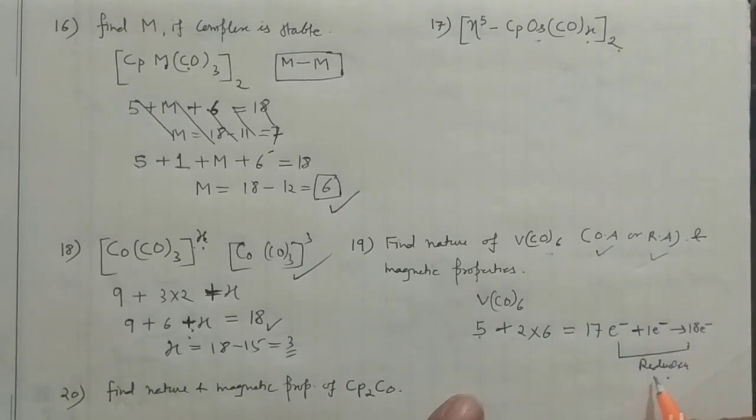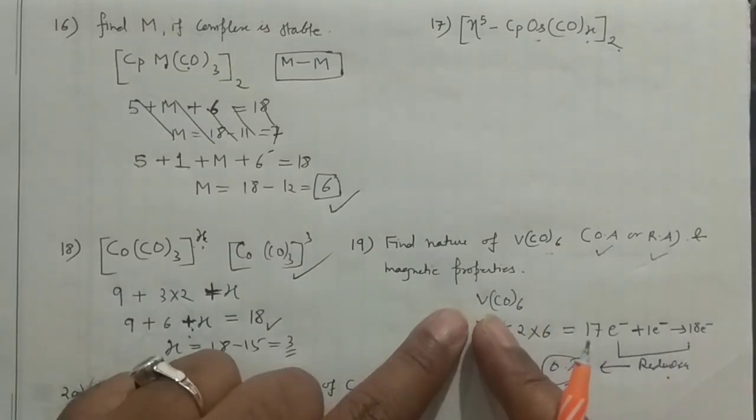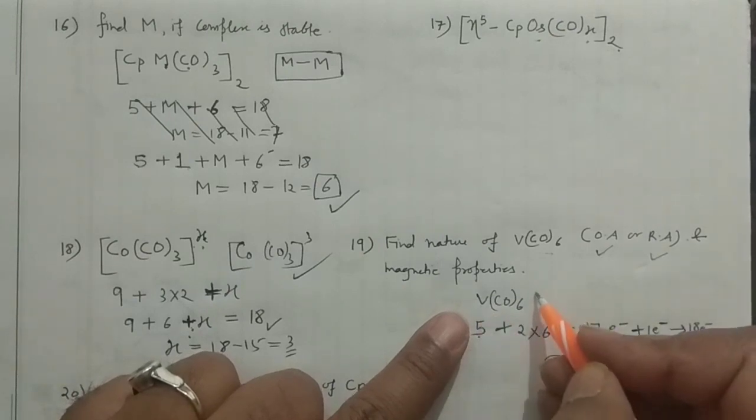So when reduction is happening, that means it will act as the oxidizing agent. You know, in a redox reaction, when one species is undergoing reduction, it will act as the oxidizing agent. So this is a very strong oxidizing agent. This species is a very strong oxidizing agent.